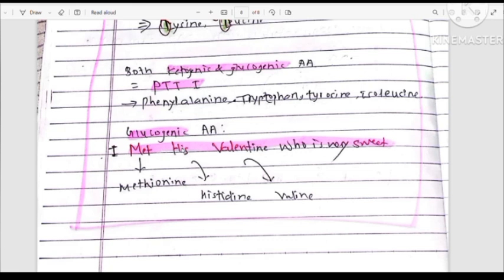Now for glucogenic amino acids, all the remaining 14 amino acids are glucogenic, but we have to remember some 2 to 3 amino acids. Okay, for this we can remember: I met his Valentine, who is very sweet. Methionine, histidine, valine are glucogenic amino acids.